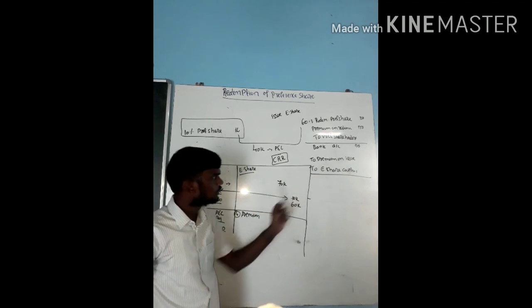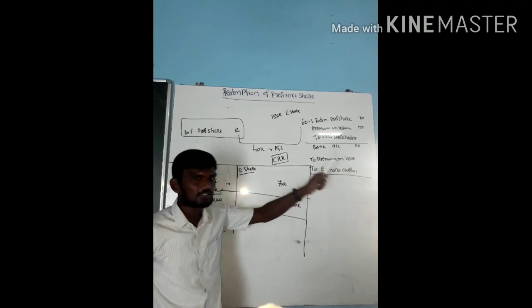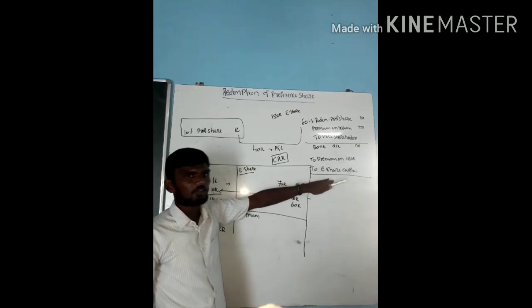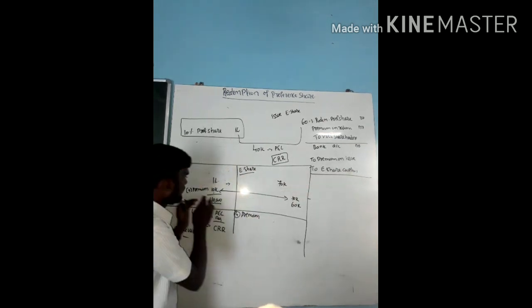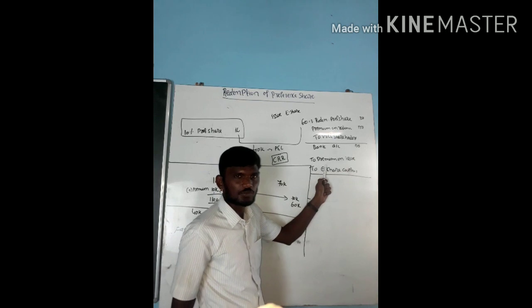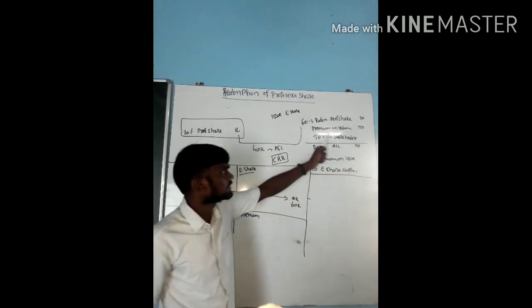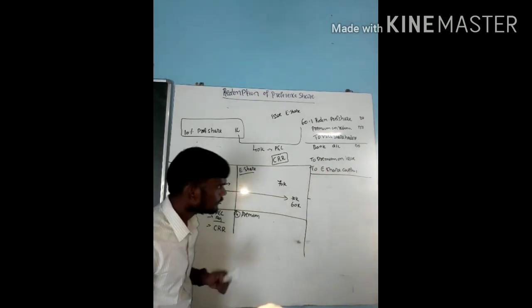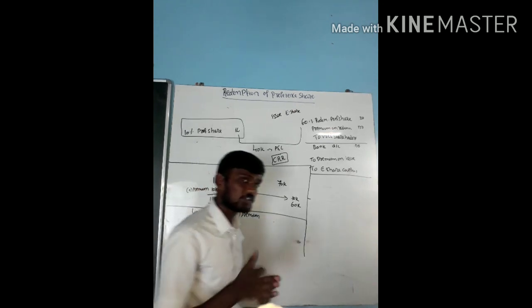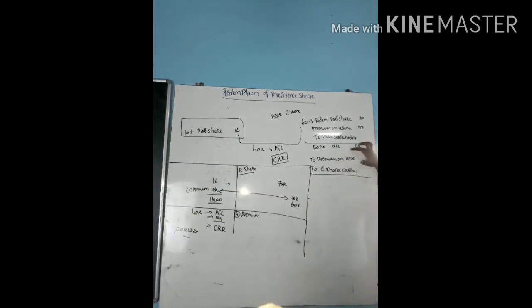Premium on issue to equity share capital. See, face value of preferentials and face value of equity shares are common. Premium on redemption and premium on issue are common. Remaining is preferential to bank account. If it is a discount entry, bank account debit, discount on issue account debit to equity share capital. Why is discount debited? Because I am getting a loss there. If I am getting any kind of loss, debit. Bank account debit, discount on issue account debit to equity share capital account.